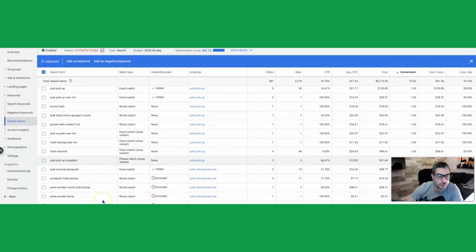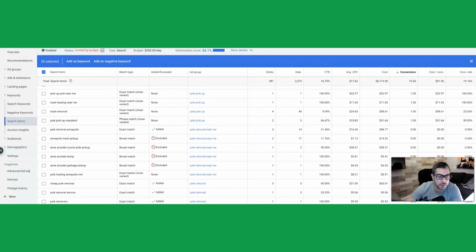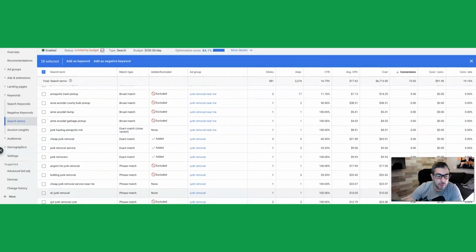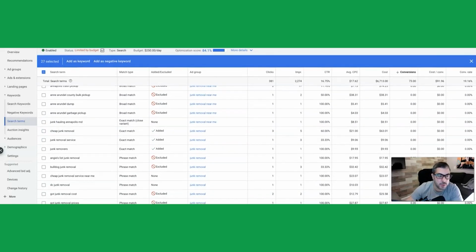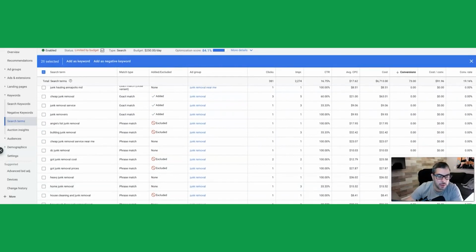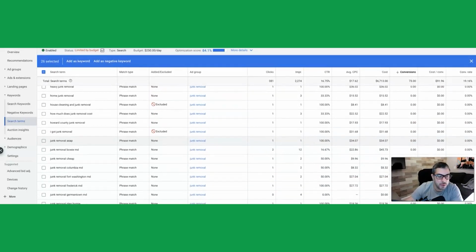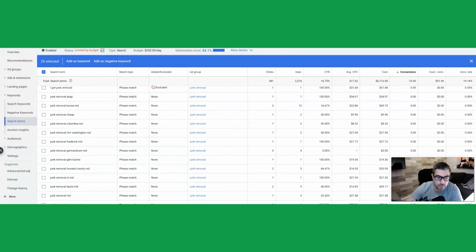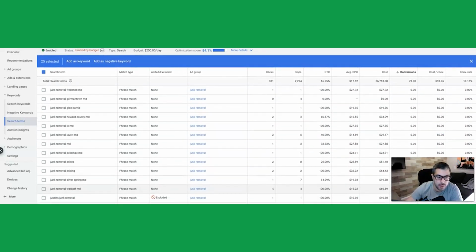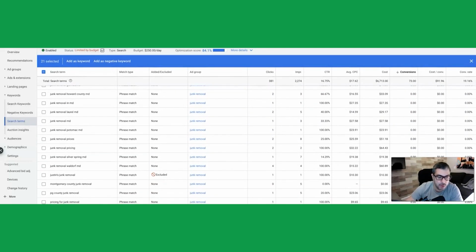You're just going to comb through and you're going to add keywords that converted for you that you're not currently going after. And I would only add the highest intent ones, guys. You can see a bunch of them up there that converted are like the trash pickup stuff. So I'm not going to add those, all right? Because we just added a bunch of those to the negative list. So I'm not going to go after them, even though they did turn leads and calls for us. I'm still not adding them.